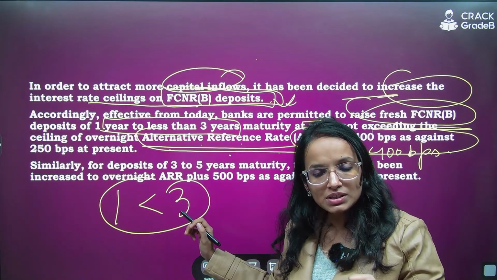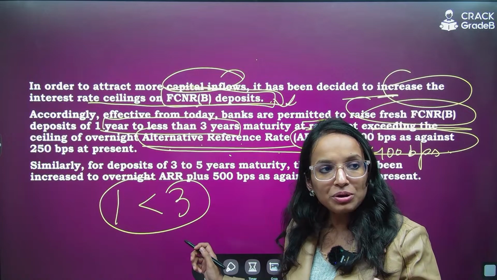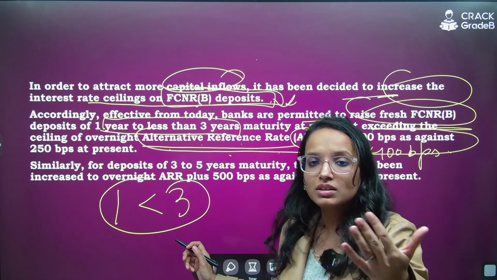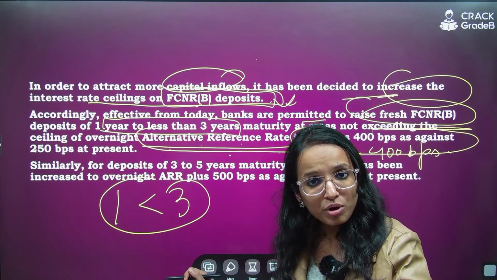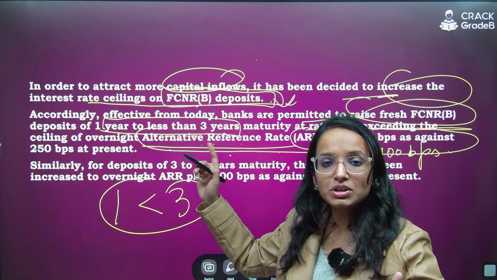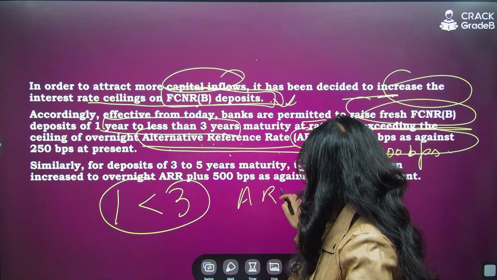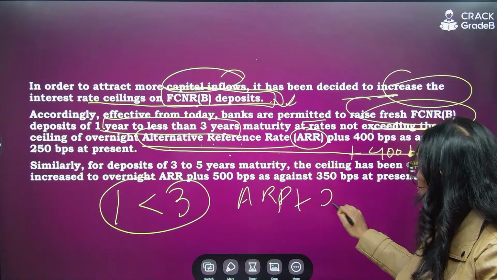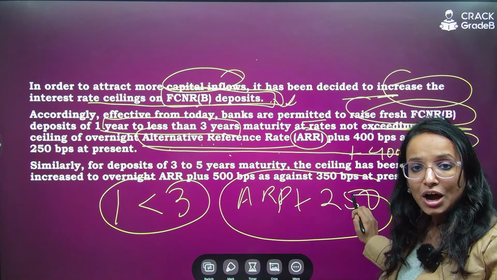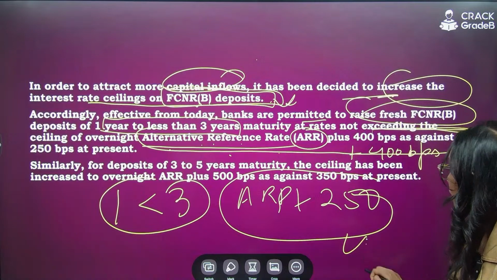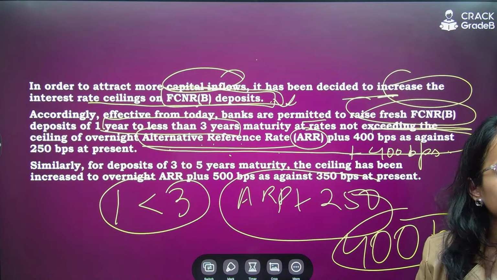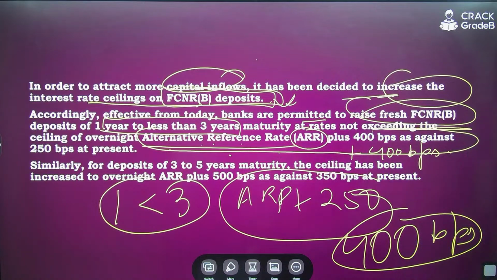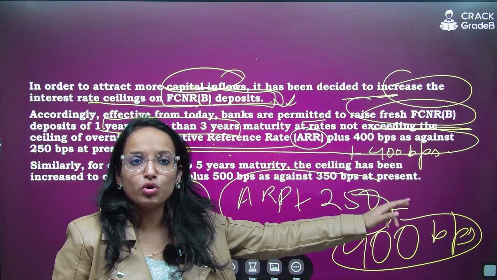What is the source of this rate? The money market instruments, particularly those backed by the government, like the repo transactions, which are secured transactions. Are you getting my point? Earlier the interest was provided as ARR, the benchmark, plus 250 basis points. Now it has been increased to ARR plus 400 basis points. This is the revision: ARR, or this benchmark rate, plus 400 basis points.